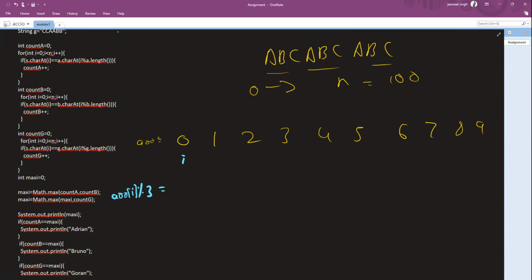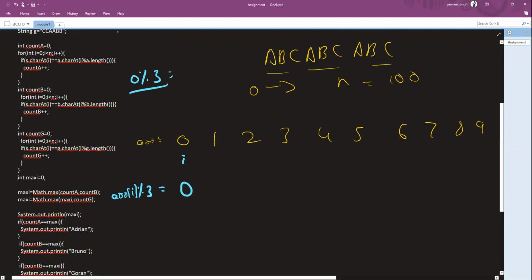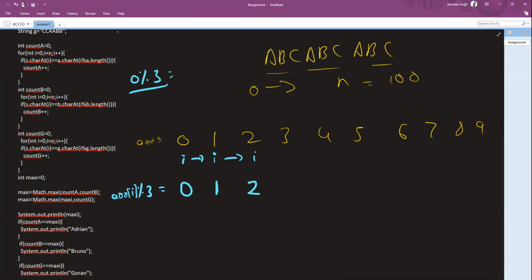What will I get when I modulo 0 by 3? What is 0 modulo 3? Yes, you guys are correct. 0 modulo 3 is 0. Now let's move to the next value. What do I get now? 1 modulo 3. Yes, I will be getting a 1. Let's move further. What will I get now? I can say 2, because 2 modulo 3 is 2.